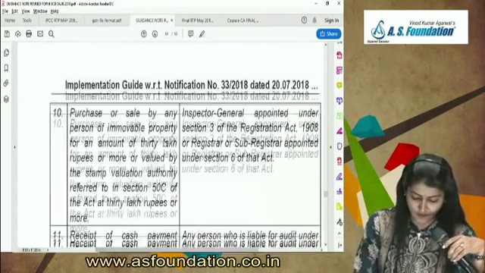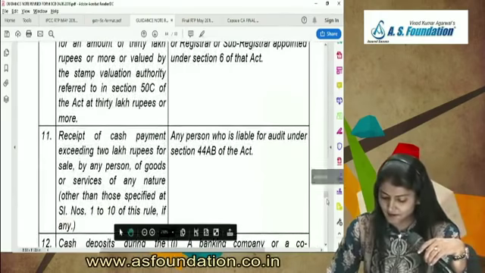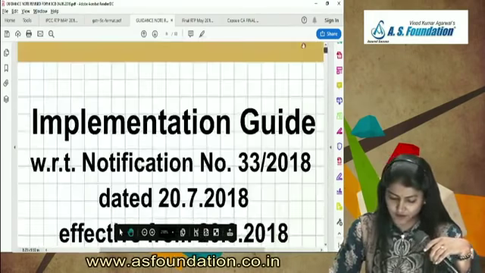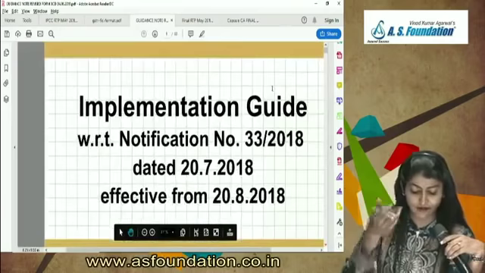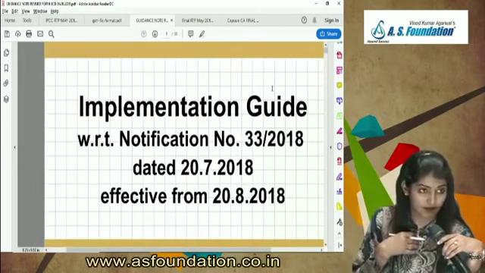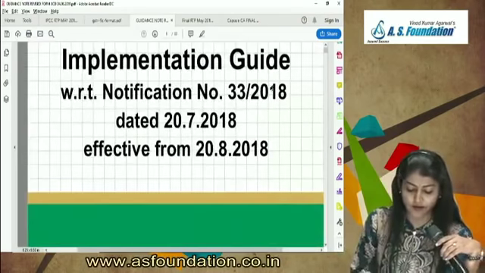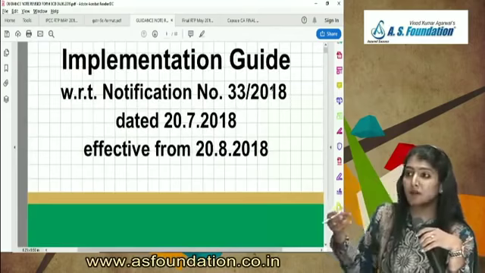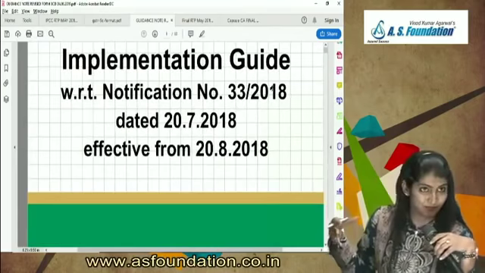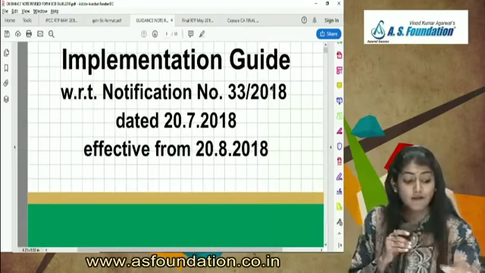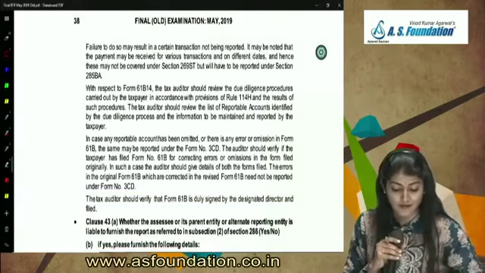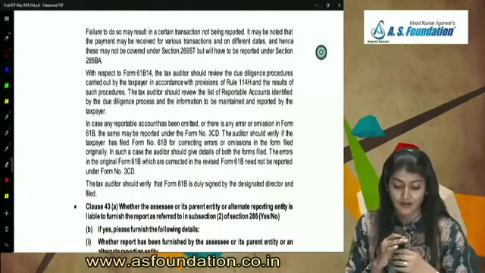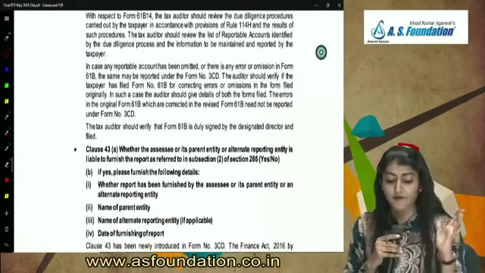Which document am I right now at? The implementation guide. You get it on the ICAI website, with respect to the notification dated. All the amendments in Form 3CD are discussed over here. So those are the specified financial transactions. And 61B, I told you, is the FATCA, the Foreign Account Tax Compliance Act.